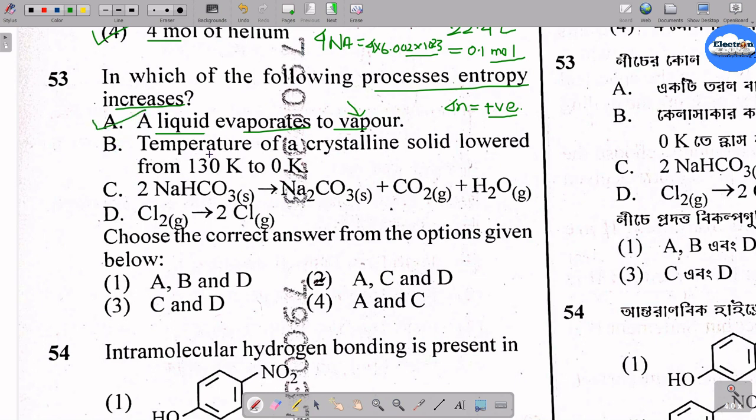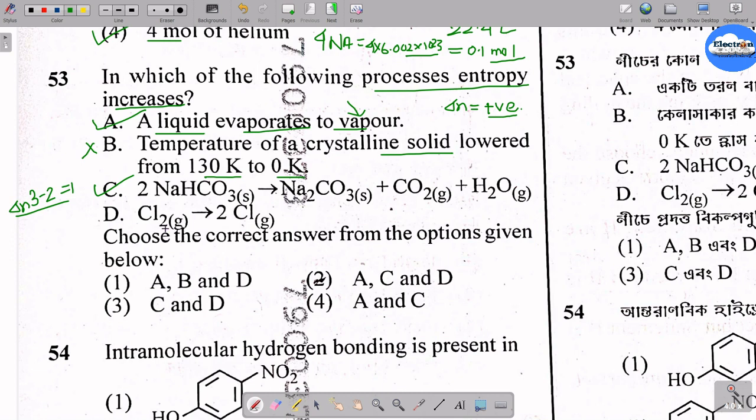But in option B, the temperature of a crystalline solid is lowered from 130 Kelvin to 0 Kelvin, so it is cooled. If something is cooling, that should not increase the entropy of the process, so it is not the answer. In case of C, on the reactant side the molecules are 2, and on the product side the molecules are 3. So 3 minus 2 is equal to 1. So delta n is positive, and here entropy also increases.